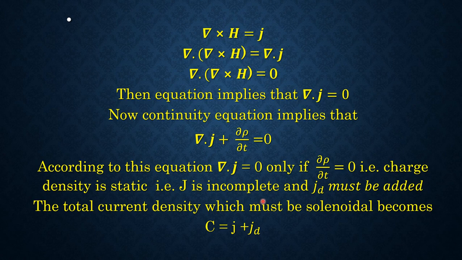Maxwell investigated mathematically how one could alter Ampere's equation so as to make it consistent with the equation of continuity. Maxwell assumed that the definition for current density J is incomplete and hence something say JD must be added.